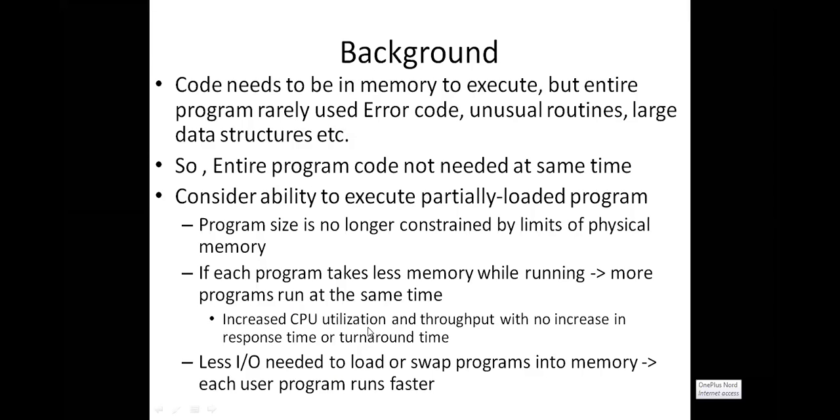Another topic. Whenever you are keeping only a part of a program in the main memory, it takes less memory. With less memory used, the remaining memory lets us keep more programs. If we keep more programs in the main memory, automatically CPU utilization will be more, so the throughput will be more, and system performance will be more. And next, as I told you, less IO needed.